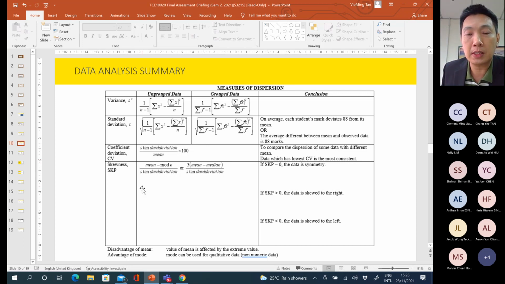And then lastly is the skewness. There are two formulas that you can use to calculate the skewness value, either using this or this, depending on the information given in the question. If the SKP is 0, that means the data distribution is symmetrical. If SKP is greater than 0, the data distribution is skewed to the right or positively skewed. If the SKP is a negative number, the data distribution is skewed to the left or negatively skewed.